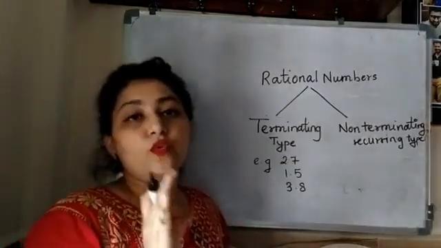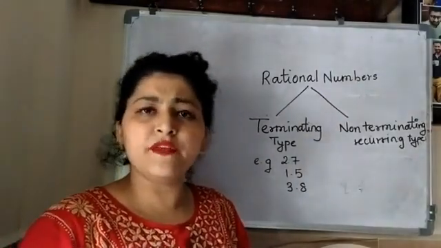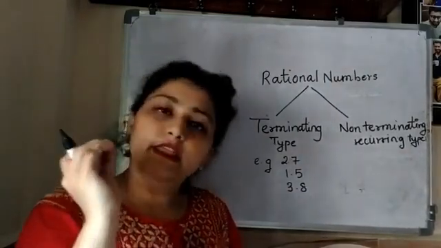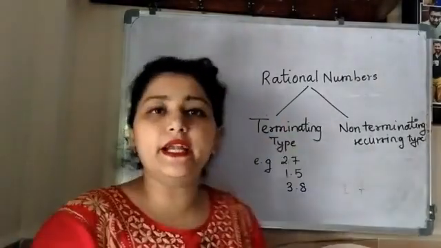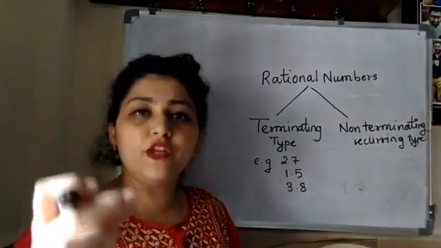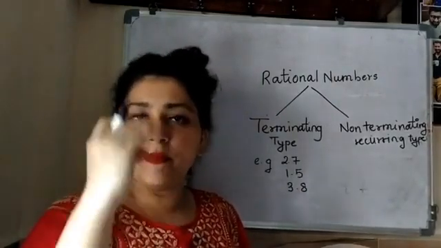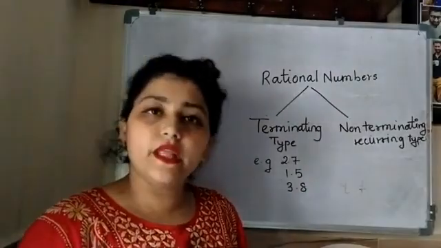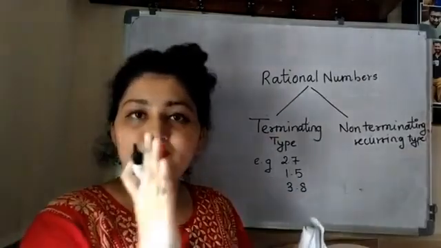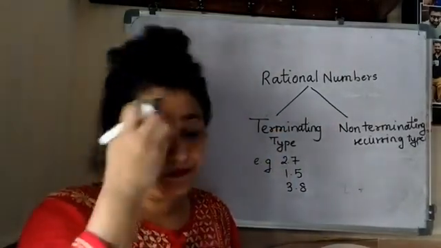Where you will get 0 as your remainder. When you divide some fraction and you get 0 as your remainder, that is called a terminating type of rational number. Whenever हम लोग कोई भी division perform करते हैं, तो हमारे division में अगर हम लोग को 0 मिला, then our number is going to be terminating type. It means it stops. वो वहाँ पे stop हो जाएगा. So that's why I am calling it terminating. Terminating means stop, end हो जाएगा उसका वहाँ पर.